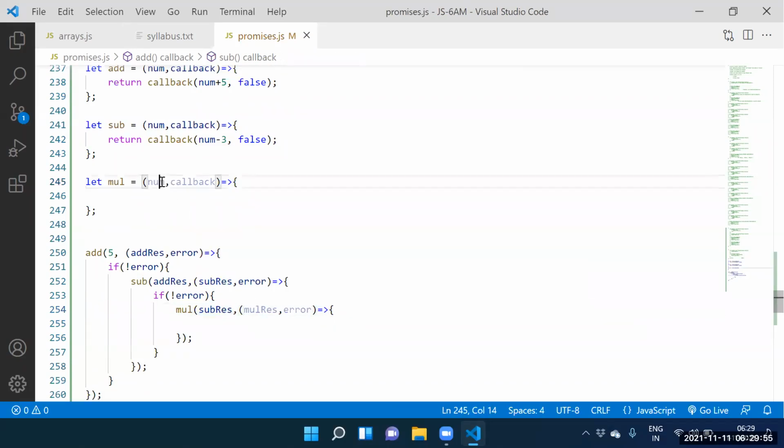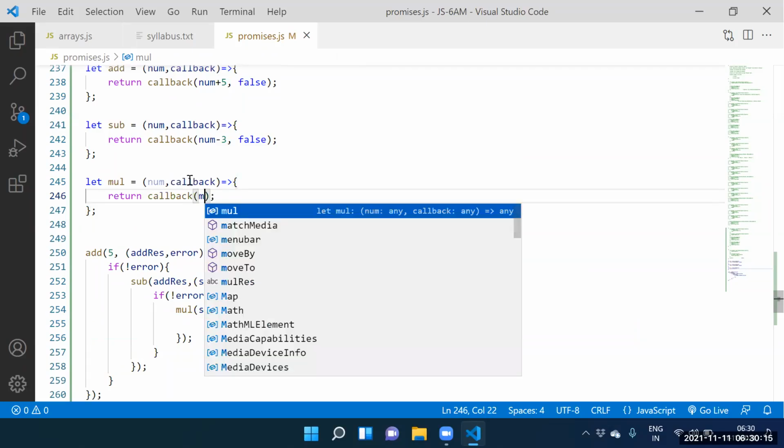The 7 is stored into where? Num. And this function is stored into where? Callback. That function is stored into callback. Guys, return callback of num into 2.